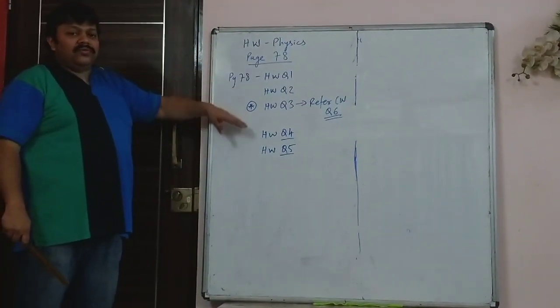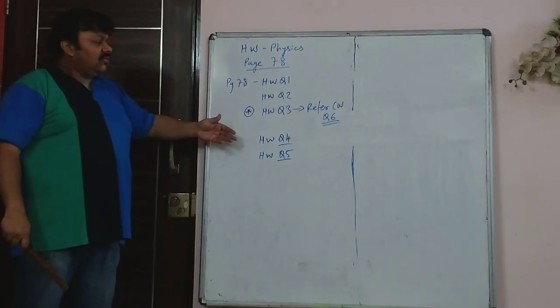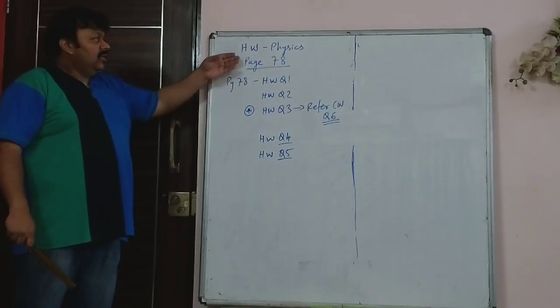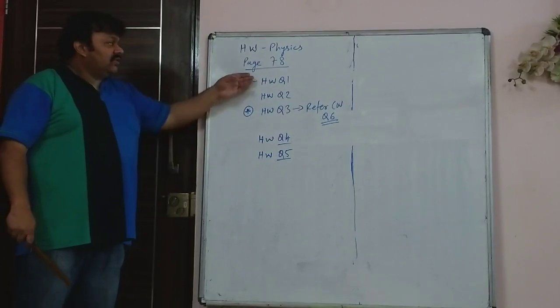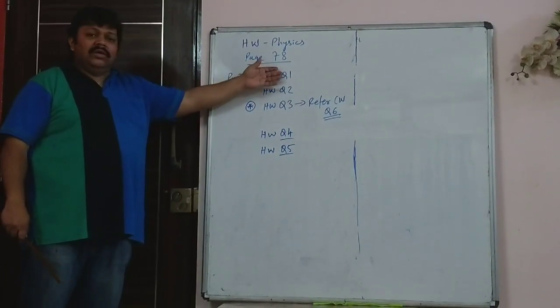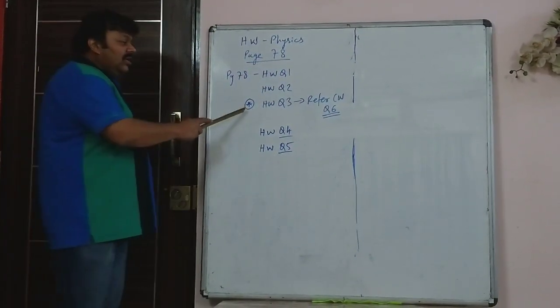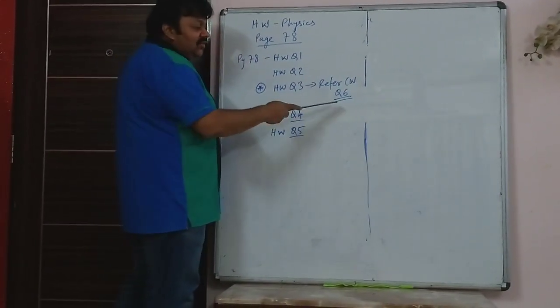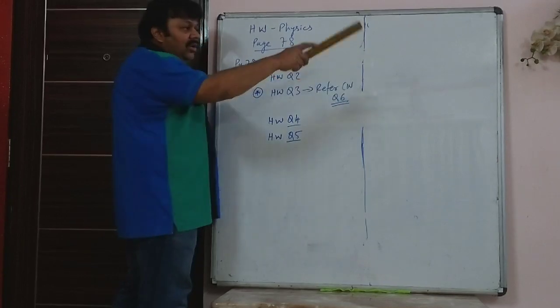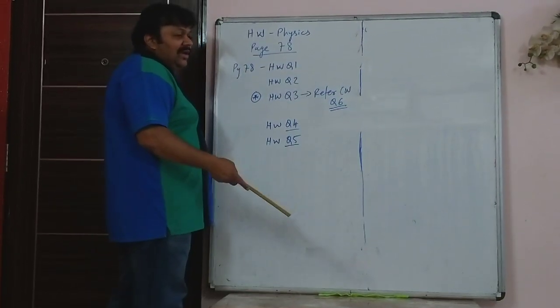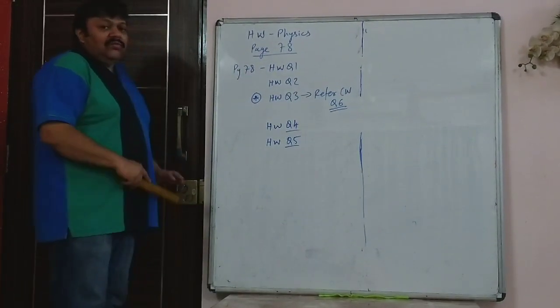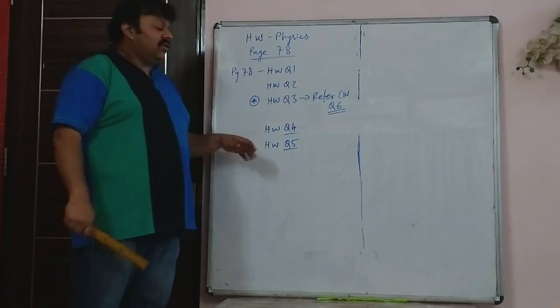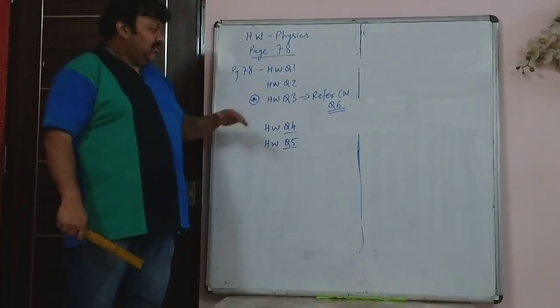So the homework for physics would be for next Wednesday. It is just the first 5 sums on page 78. Very simple sums. Now when you do the third homework sum, refer to the last classwork sum which I just did. That is the ball going and coming back. So the direction changes, so the sign for u and v will be different. One is plus, the other will be minus.